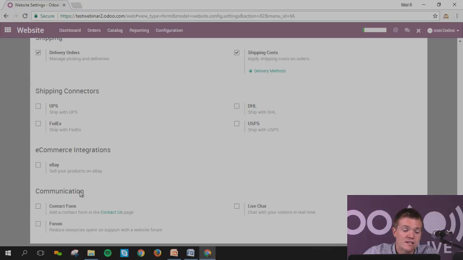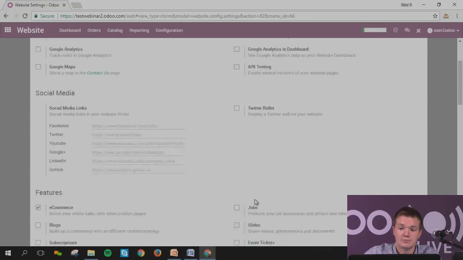As you can see, as I explained in the beginning, Odoo is really integrated, so you can have your e-commerce, but then of course your website, and you can have directly some contact forms. As soon as the guy clicks on contact us, then you can send an email and you will have a lead coming into your CRM. This is quite interesting as well. Forum, live chat. Okay, I will just save.